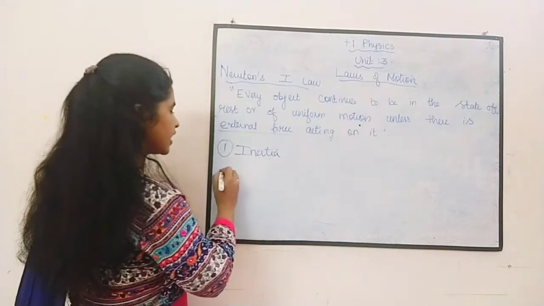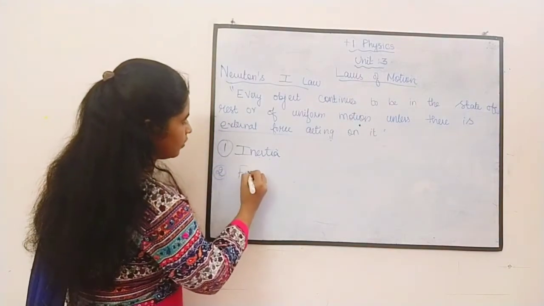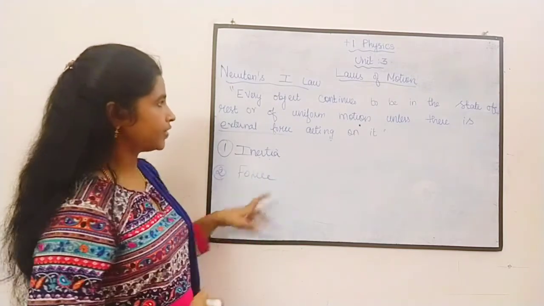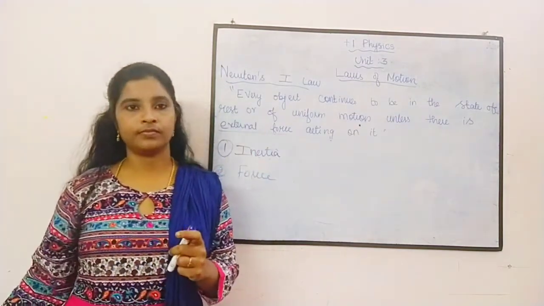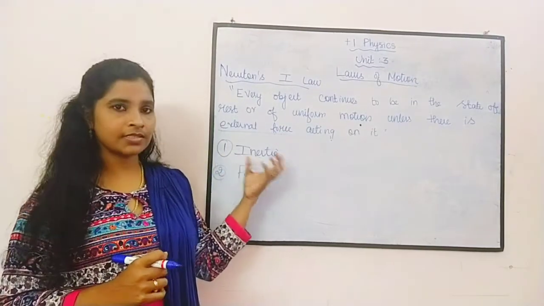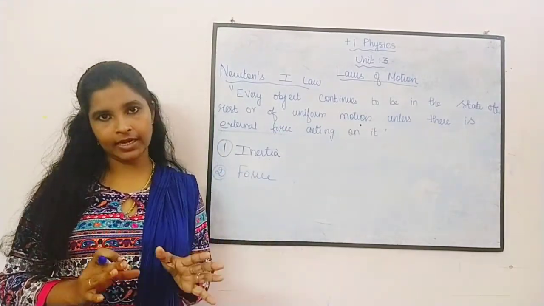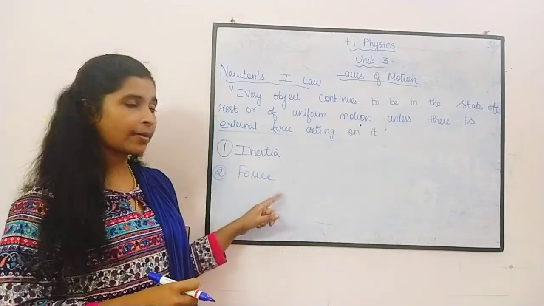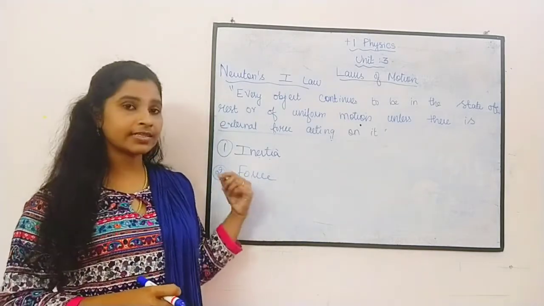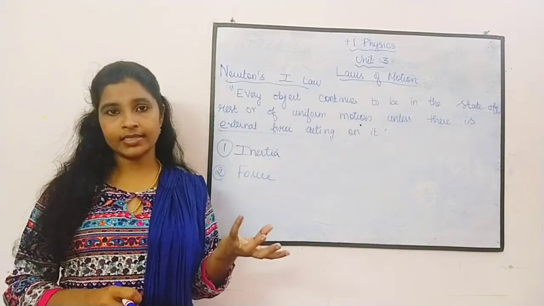So the second thing is force. These are the 2 pieces of knowledge we are getting from the first law of Newton. Inertia is the inherent property of a material. There is no action on the material until and unless we apply a force. Force is an agency to change the condition of motion.